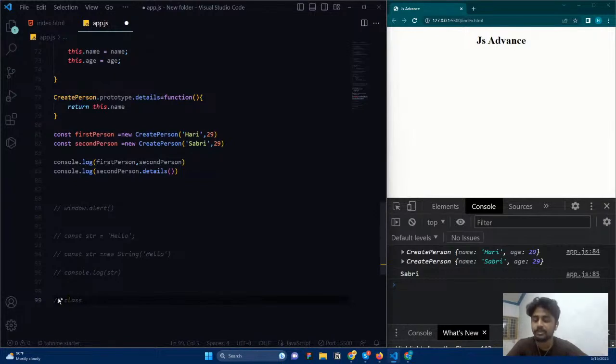And remember another thing, JavaScript is not a class-based object-oriented programming language. Not a class-based object-oriented programming language. Remember that. If you have confusion, go here.